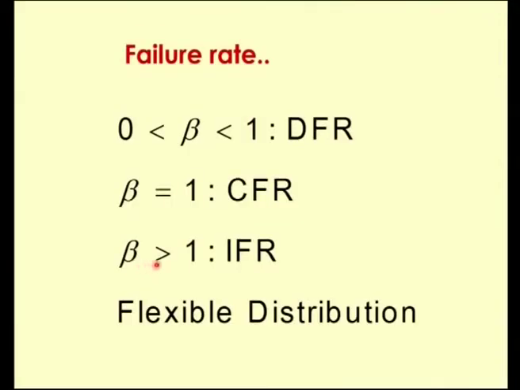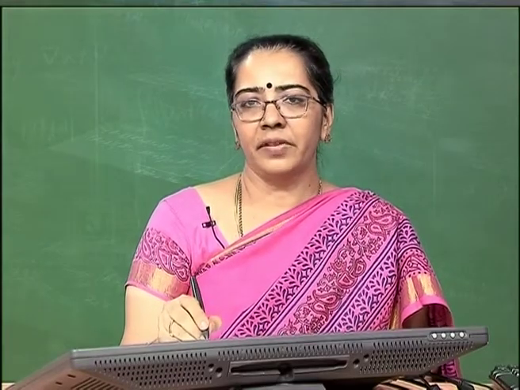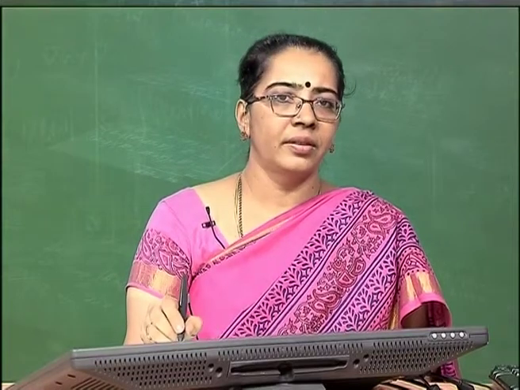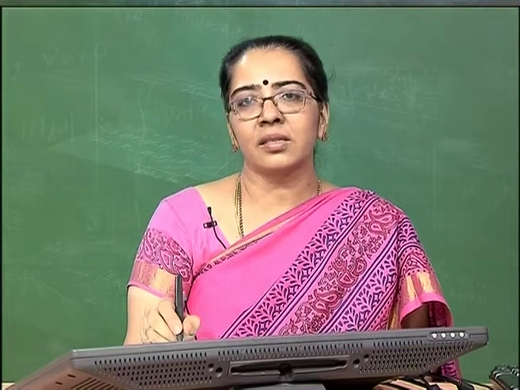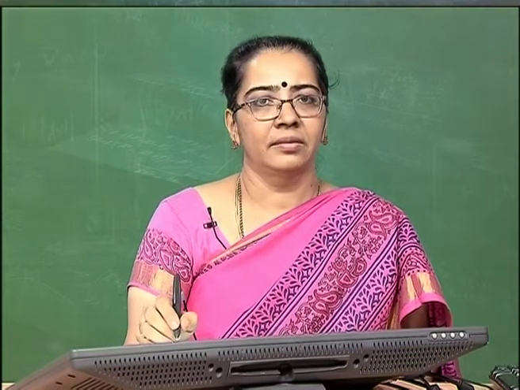Next, when beta is greater than 1, we have the Weibull random variable representing an increasing failure rate distribution. In this way, once again we see that a Weibull random variable also is a flexible distribution, and all the 3 regions of the bathtub curve can be modeled for any system appropriately.